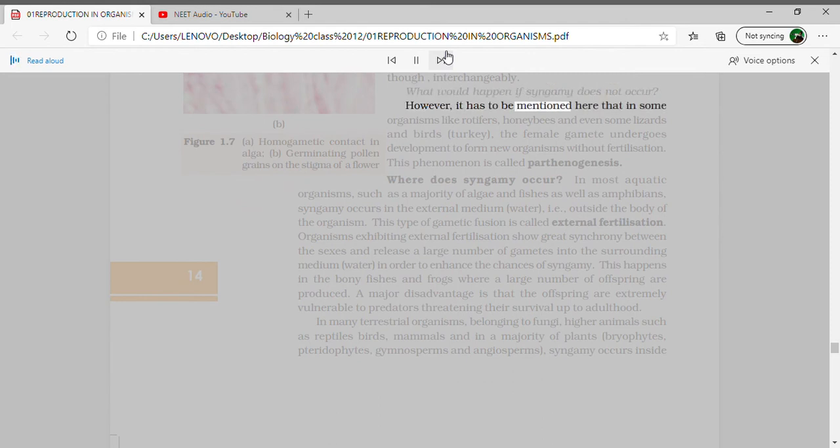However, it has to be mentioned here that in some organisms like rotifers, honeybees, and even some lizards and birds (turkey), the female gamete undergoes development to form new organisms without fertilization. This phenomenon is called parthenogenesis.